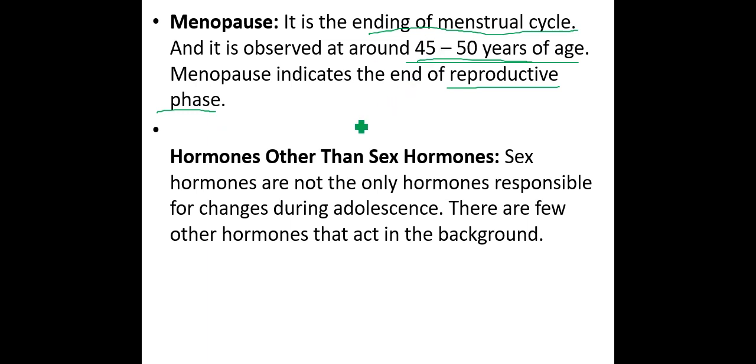There are hormones other than the sex hormones that are also responsible for the changes during adolescence. There are a few other hormones that act in the background.